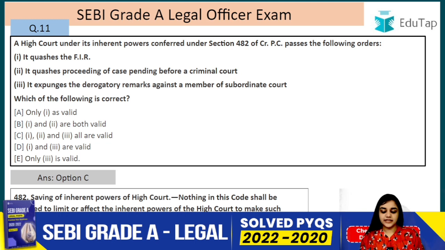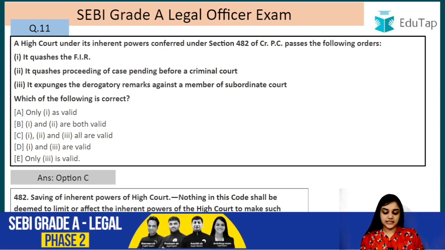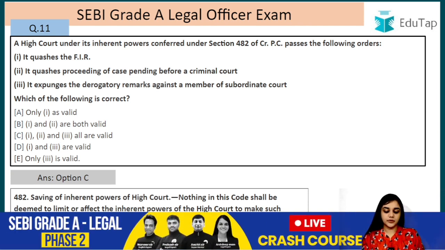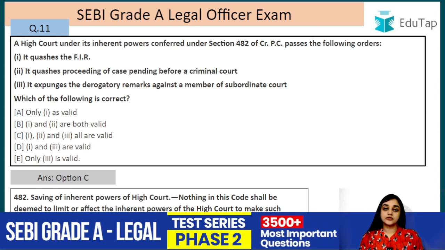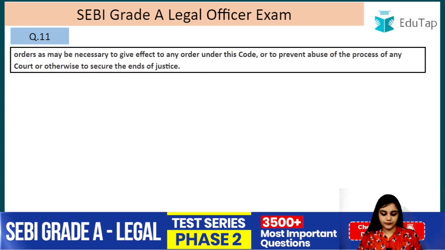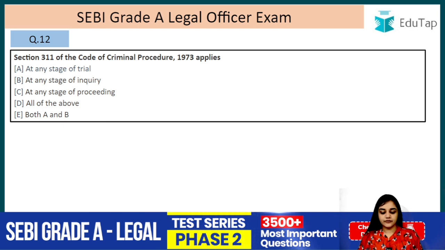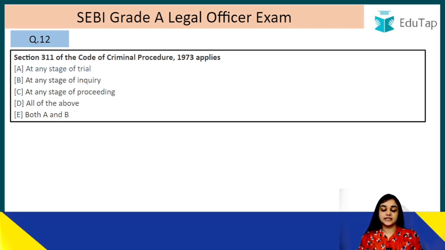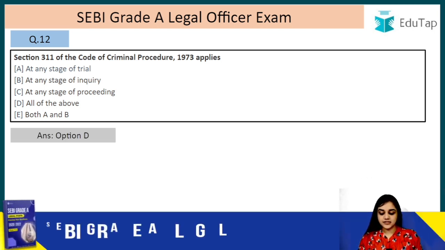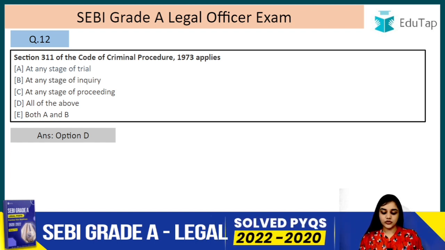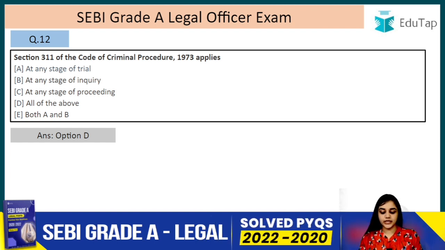These examples: it quashes the FIR, quashes proceedings of the case pending before the criminal court, expunges the derogatory remark against the members of the subordinate court. These are also the examples which are correct, right? Question number 12. Section 311 of the Code of Criminal Procedure 1973 applies. Answer is D, all of the above, at any stage of trial, at any stage of inquiry, at any stage of proceeding, right?